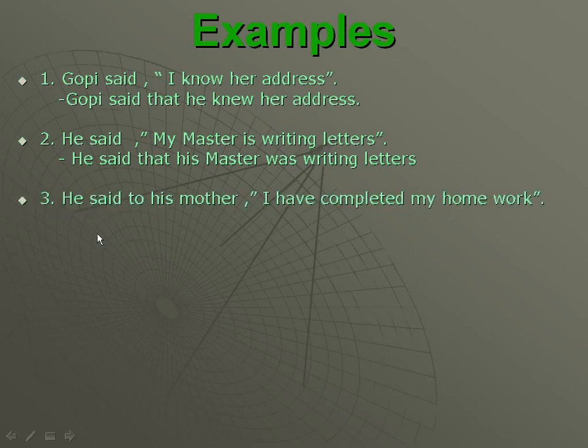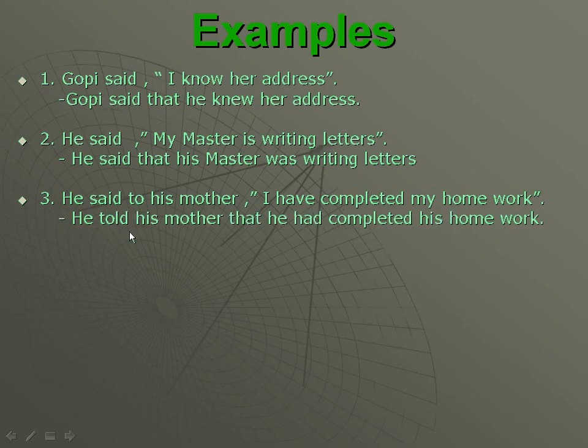See third example. He said to his mother, I have completed my homework. And answer is, he told his mother that. We take here connective word that because the sentence is an assertive sentence. All these sentences are assertive sentences, and so we take here connective word that, and we take here reporting verb told or said also. He told his mother that he had completed his homework.